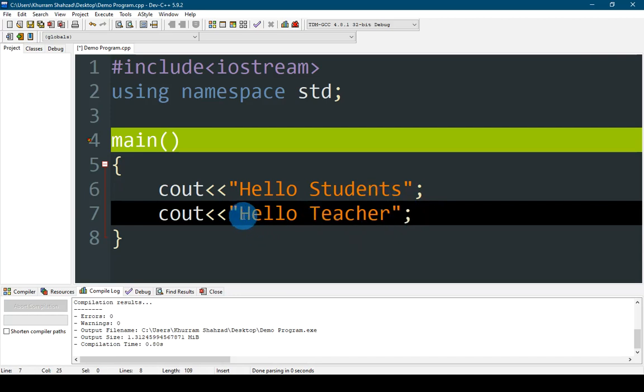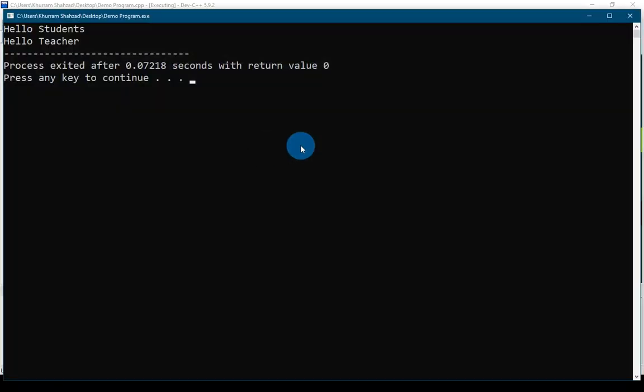But if we want to display something on another line, we will use the syntax \n, which means it will be displayed on a new line. I will execute it again, and this time there are two lines, hello students and hello teacher. So this is our simple program.